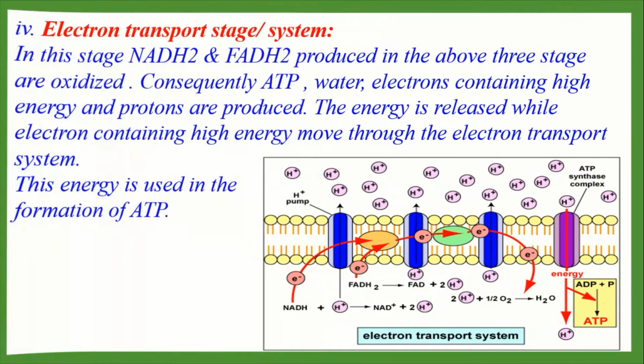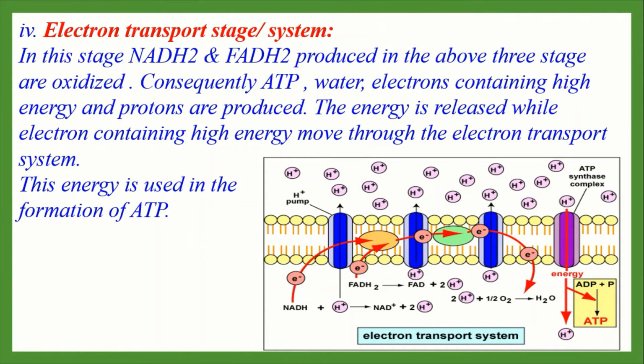Okay everyone, now let's see the electron transport system. Electron transport system is the final step of aerobic respiration. The electron transport chain is present in the inner membrane of mitochondrion. It consists of various enzymes and coenzymes which act as electron carriers. As the name implies, its function is to transport electrons from either NADH2 or FADH2 to their final acceptor, which is water molecules.